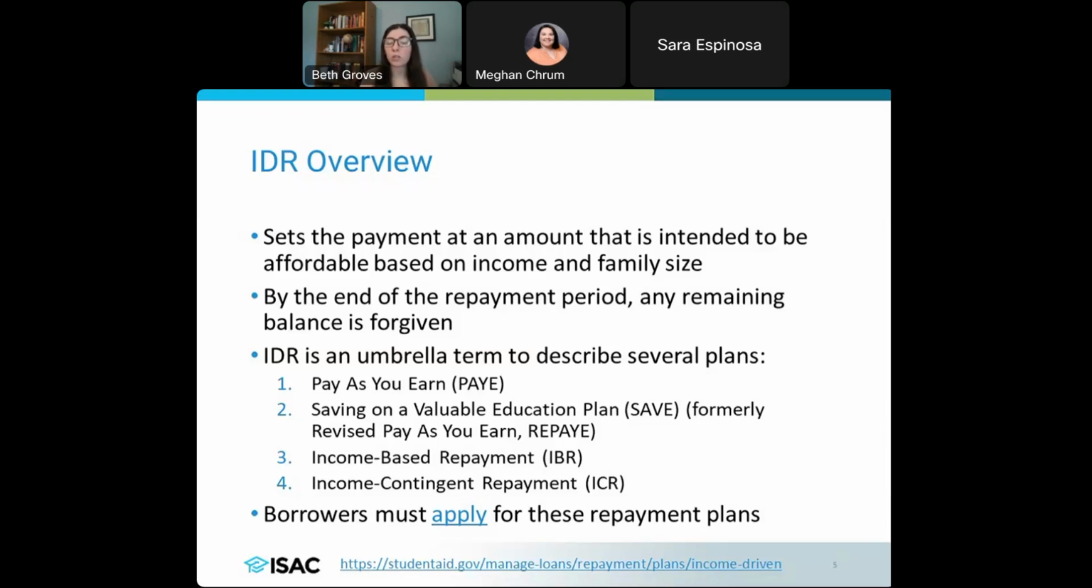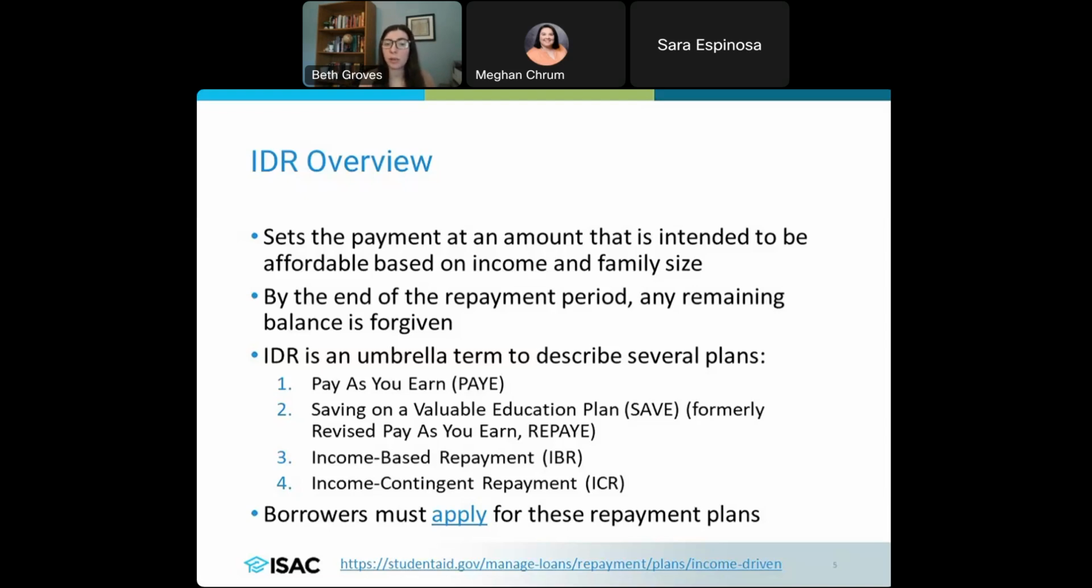There's also the SAVE plan. So this was formerly the REPAYE plan, the Revised Pay As You Earn, but it is now the Saving on a Valuable Education plan. It came out of that debt relief that was under the Biden administration, and so that is a new plan that is available to borrowers. It's still considered an IDR plan, but it does have borrowers having a lower monthly payment than some of these other plans. The Income-Based Repayment, so that's known as the IBR. There's also the ICR, which is the Income Contingent Repayment.